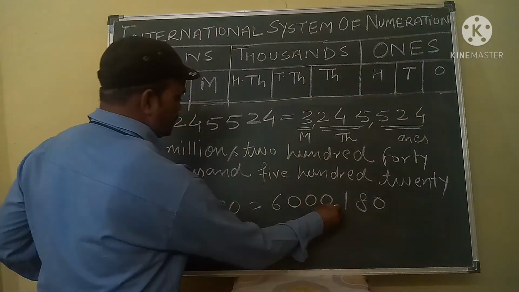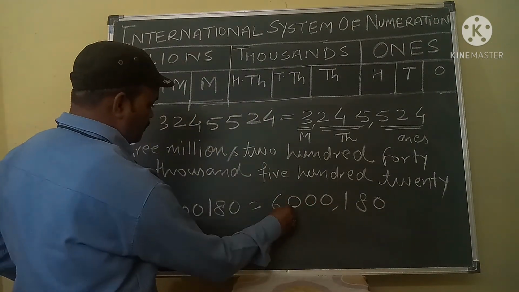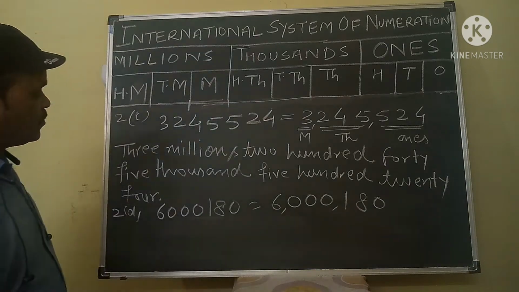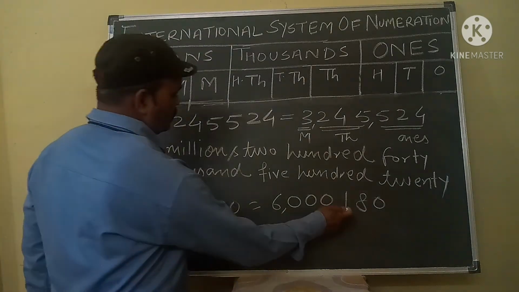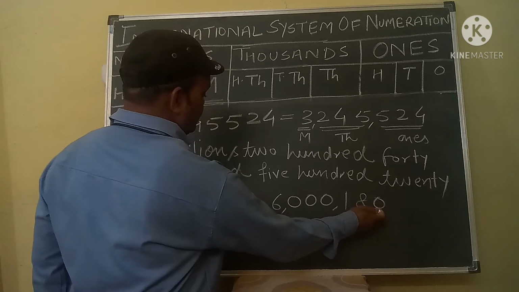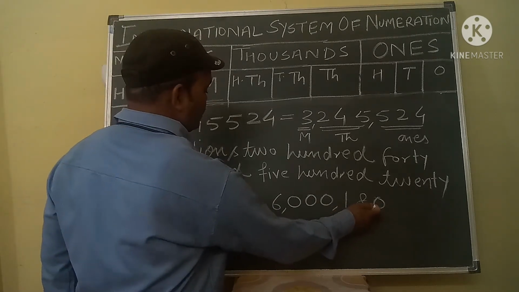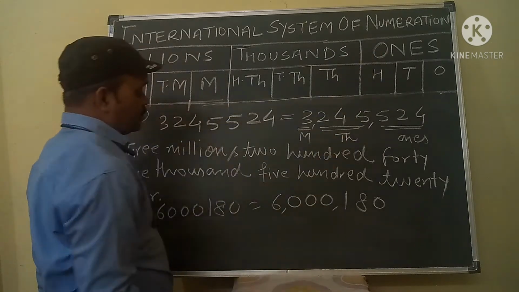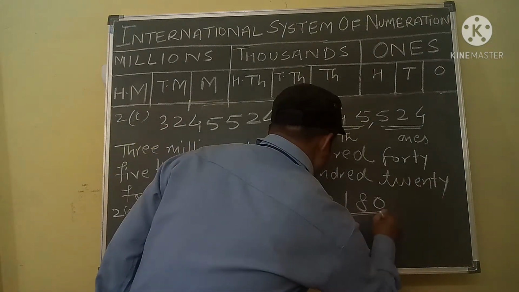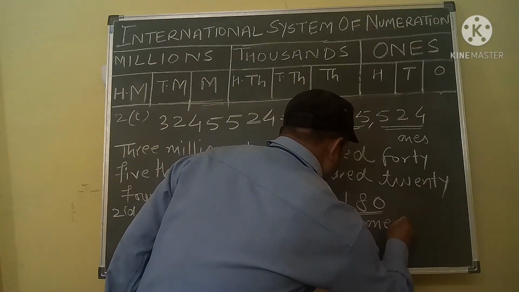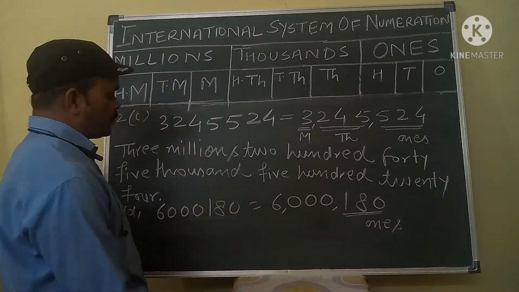First comma after 3 digits, second comma after 3 digits. Now look here, 180 is in the ones period.